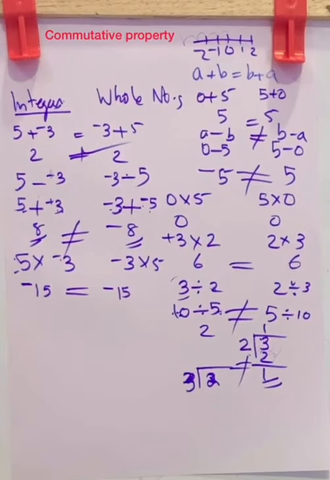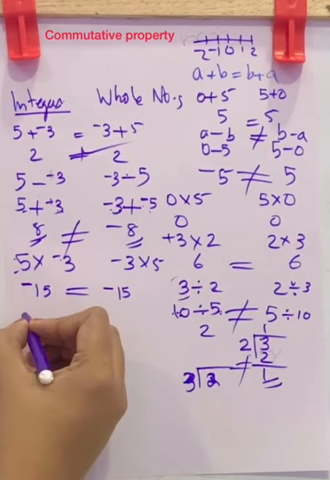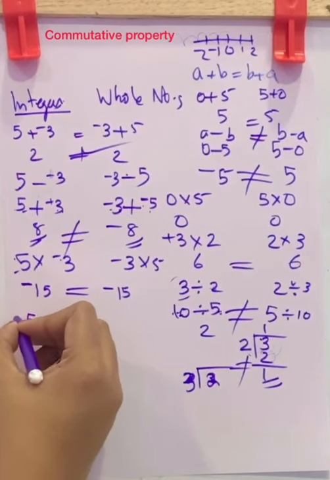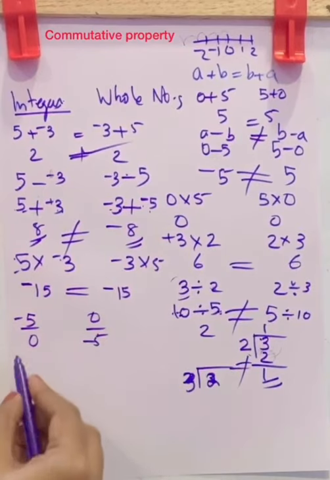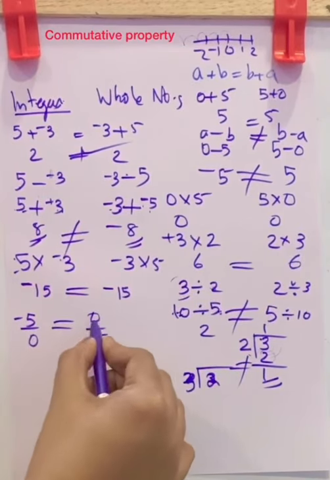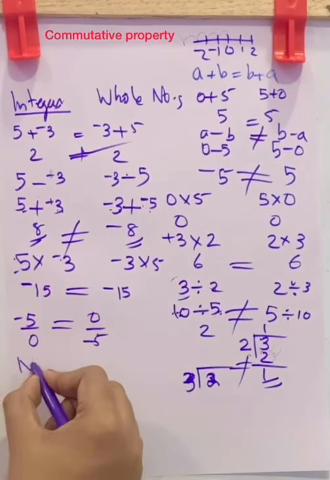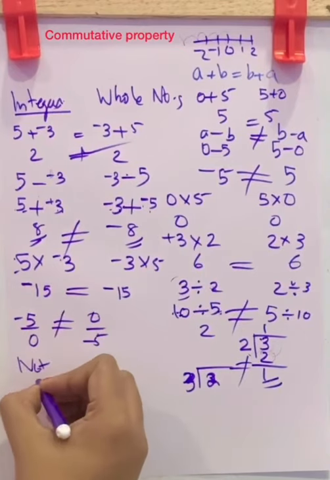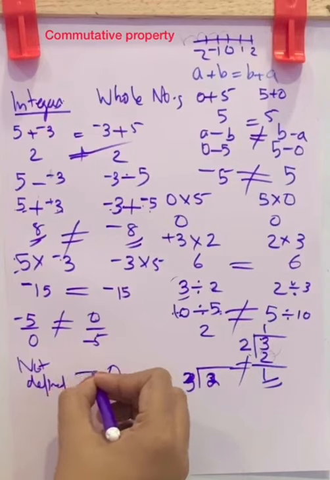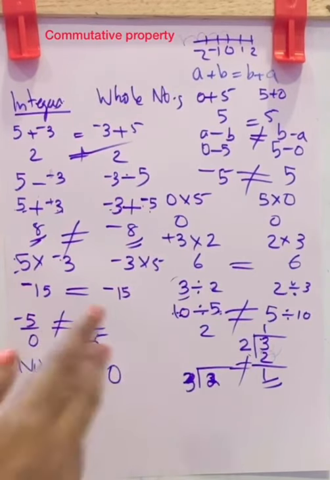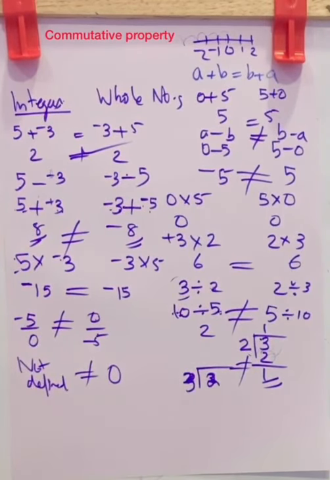Now division. What about division? What is 5 by negative 5, or 0 by 5, negative 5? Is it equal? No, this is not defined, and this result is 0. Not defined and 0 are not equal. So we can say division is not commutative.